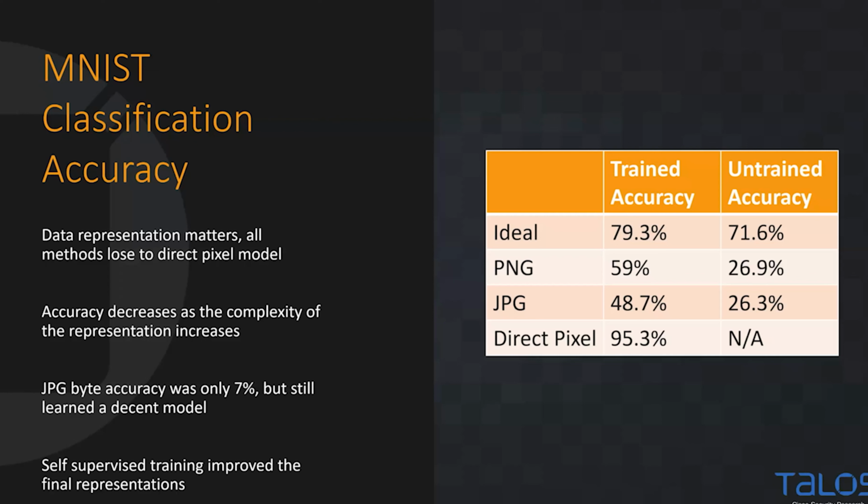We also do see that our untrained accuracy is lower, right? Especially on the more challenging formats of PNG and JPEG images, when we start from an untrained version, our accuracy is pretty low, especially PNG. Just by doing our self-supervised training, we are able to uplift the learned representation to have very meaningful improvements in results. So that's a good sign that it is worth the time to do this.